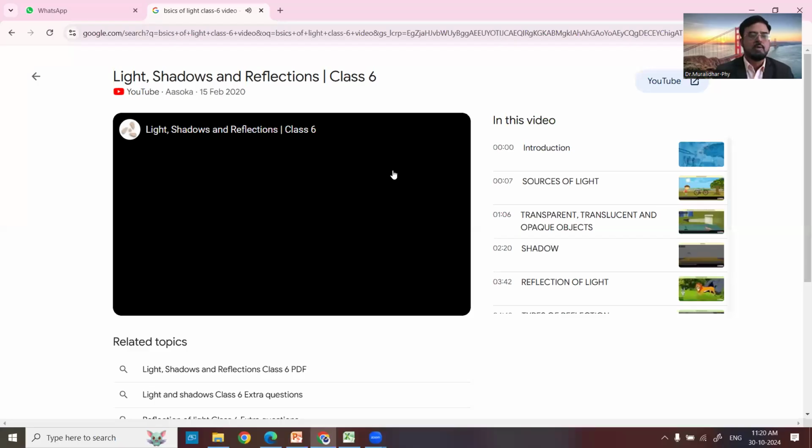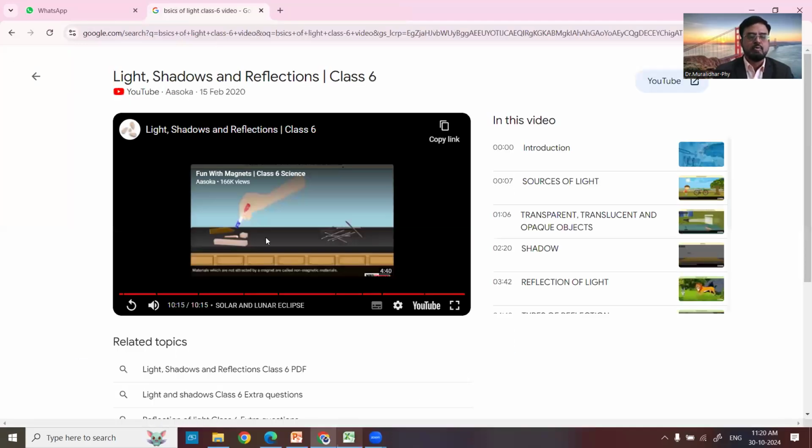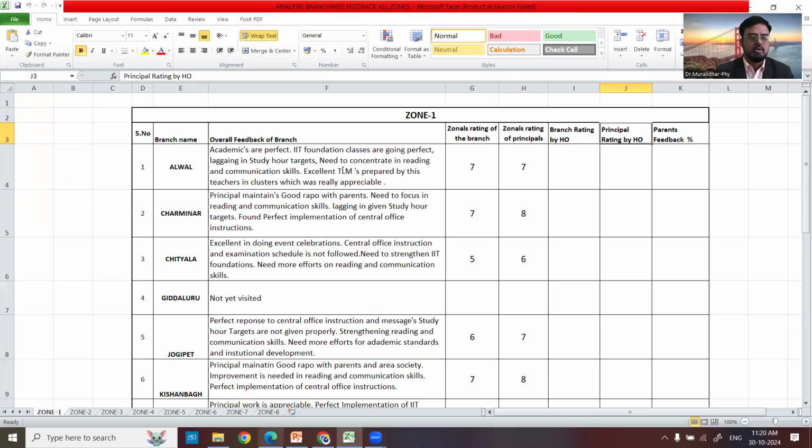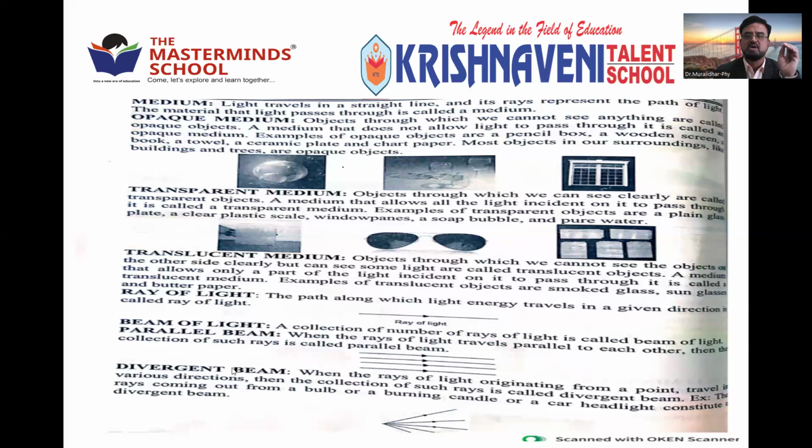Right. So we have completely explained the solar eclipse and lunar eclipse and everything. In the next two days we will also explain clearly what light is, what the source of light is, what the mediums are, and followed by that, solar eclipse, lunar eclipse, reflection of light, and also about the plane mirror. So the total explanation is there.